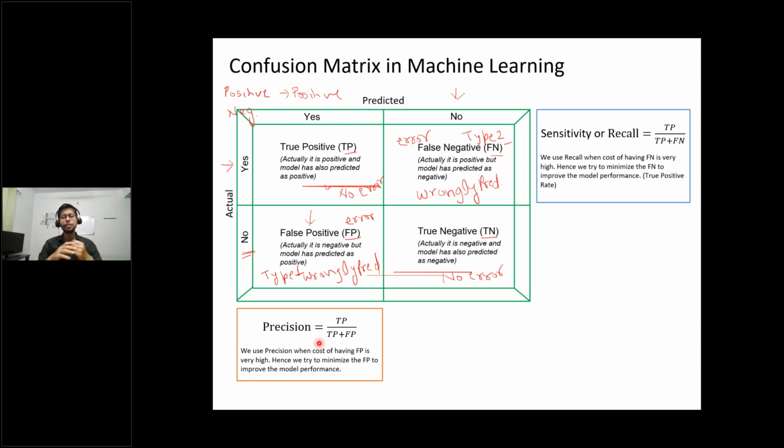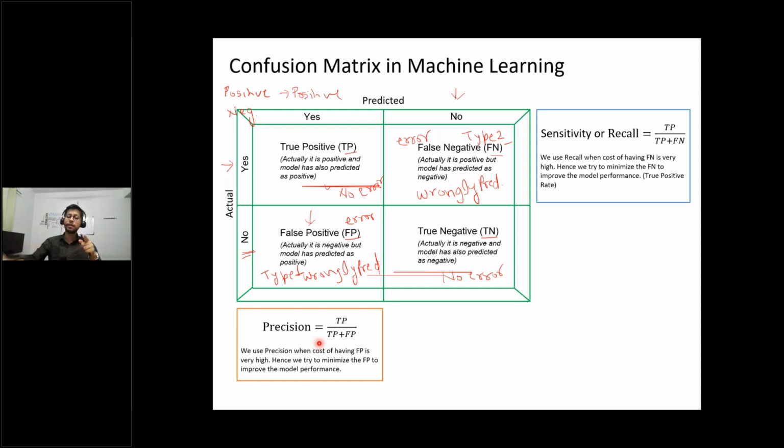For precision, you just think of spam filtering mail. If you have applied to a company and you got selected, and you are getting a mail from the company saying you are hired. Now suppose your mailbox considered it a spam mail and sent it to the spam folder, and it is not delivered in your inbox. If the company is not calling you personally, you will not get to know whether you are selected or not, and that mail was very important, right or wrong?